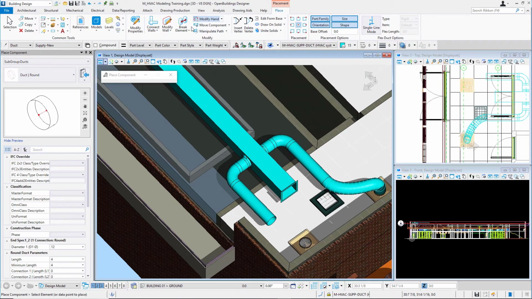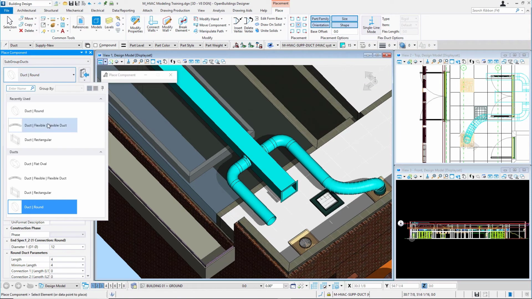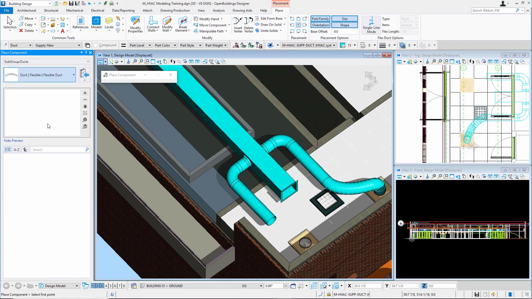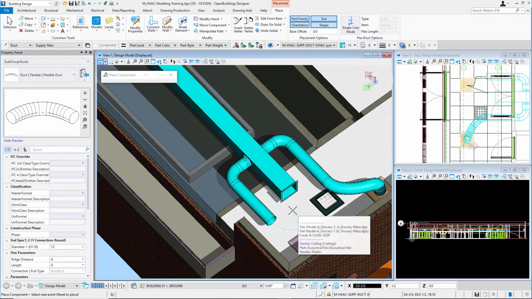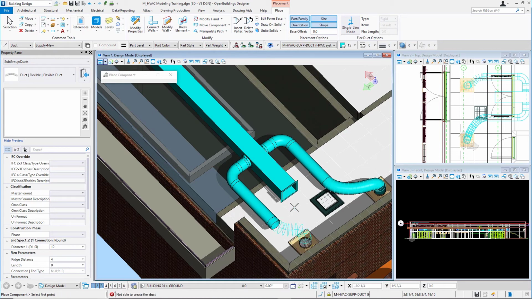and I'll change this to flex duct. Staying in the tool there. Pick my points. Again, I notice my Accudraw Z-Lock. I can hit Z on my keyboard to turn that Accudraw Z-Lock off. Got a couple of points on the way there. I've snapped onto the air terminal. I right click to reset to model the flex duct.